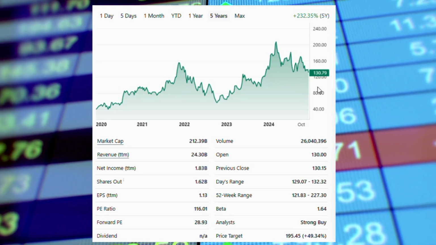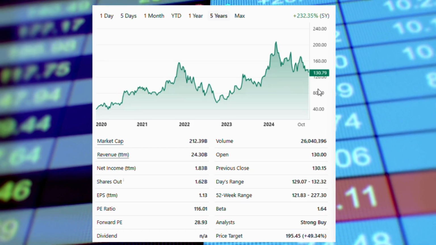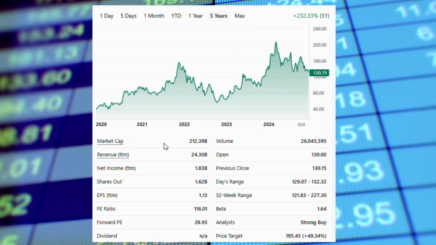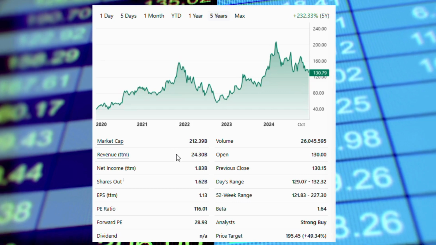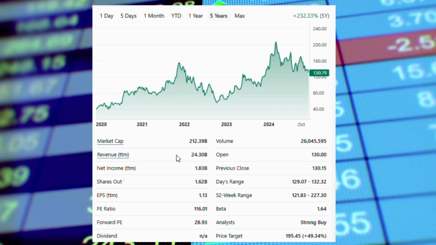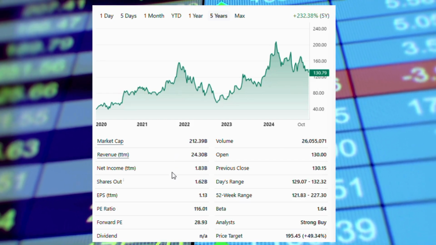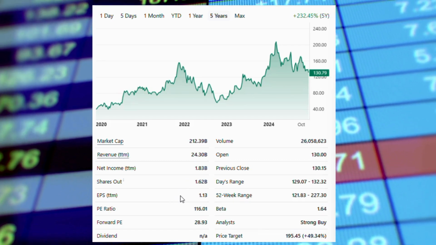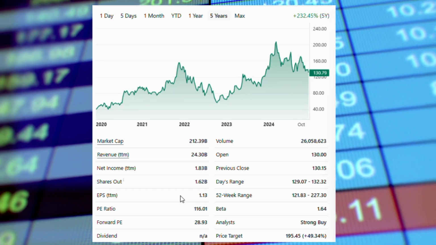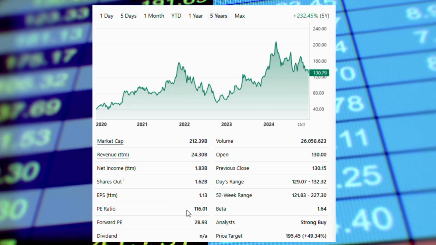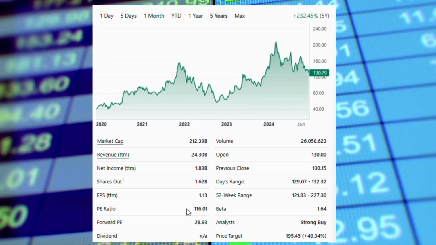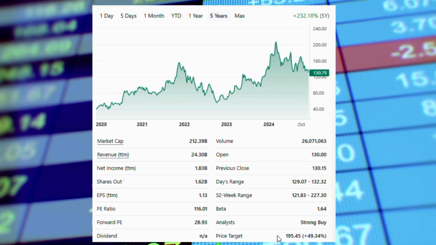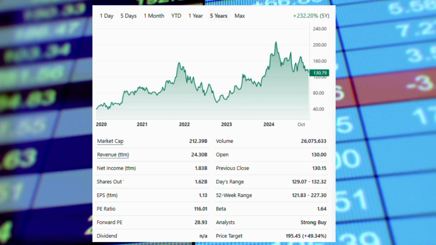Looking at the overview, we can see the current market cap is $212.39 billion. They are currently generating $24.30 billion in revenue for the trailing 12 months and have 1.62 billion shares outstanding. At present, their earnings per share tells us that for each share of stock, the company is generating $1.13. Their PE ratio is 116, which is much higher than the S&P 500 average of about 28. The overall consensus among analysts is a strong buy, with a price target of $195. Analysts are forecasting between 14% and 54% growth starting in 2025. This scores a check. Let's calculate a valuation.